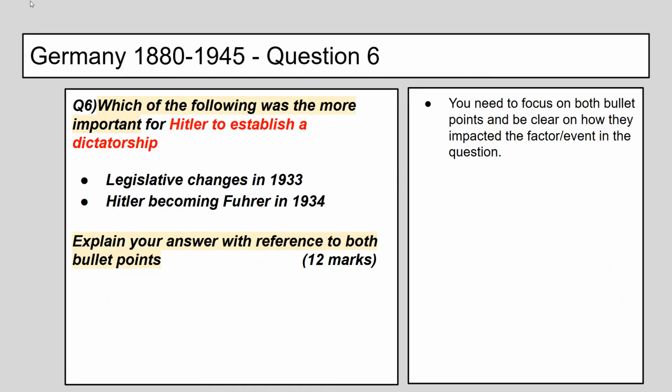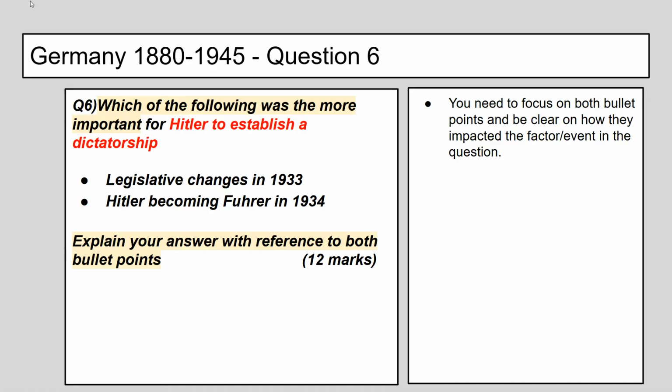Just a few points to finish on here. First of all, you can see there in red, I highlighted what the focus of the question was. Make sure you do that. Just take a few seconds, make sure you know exactly what you're talking about there, okay? Especially this sort of question, you could get mixed up with Hitler becoming Chancellor and Hitler becoming Fuhrer with the dictatorship, because they're quite similar, but there are different historical patterns used there.